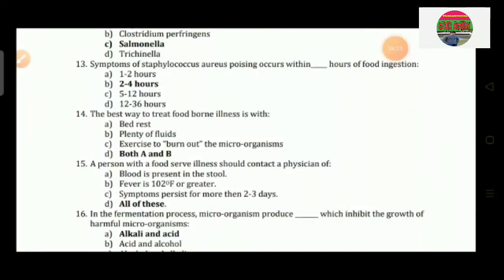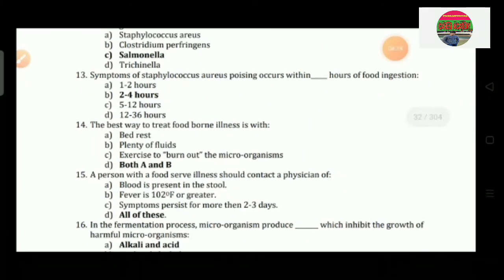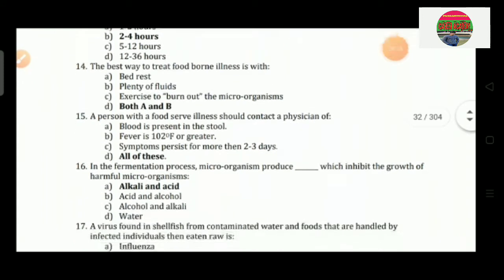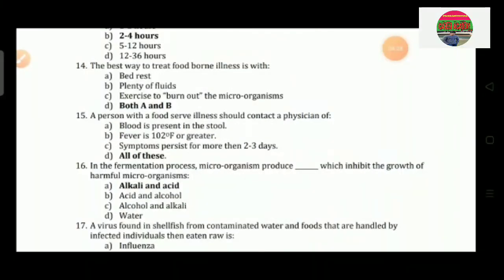Question number 13: Symptoms of Staphylococcus aureus poisoning occur within dash hours of food ingestion. Option A 1 to 2 hours, option B 2 to 4 hours, option C 5 to 12 hours and option D 12 to 36 hours. So the correct answer is 2 to 4 hours. Question number 14: The best way to treat foodborne illness is with option A bed rest, option B plenty of fluids, option C exercise to burn out the microorganism, option D both A and B. So the correct answer is option D, that is both A and B.